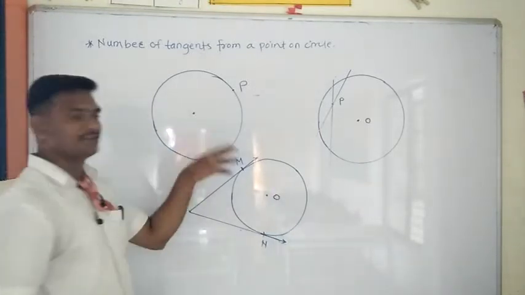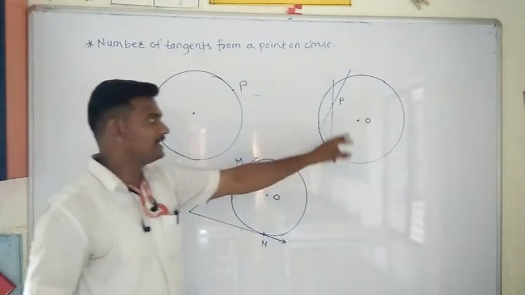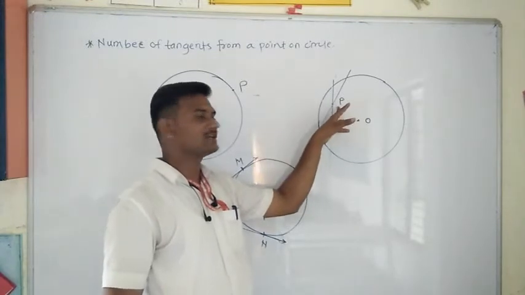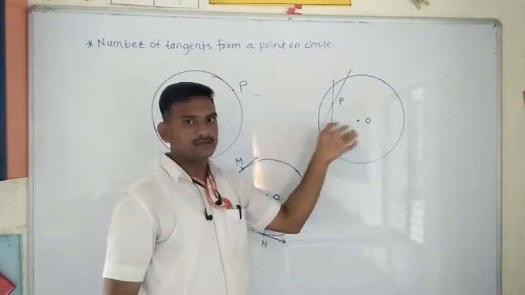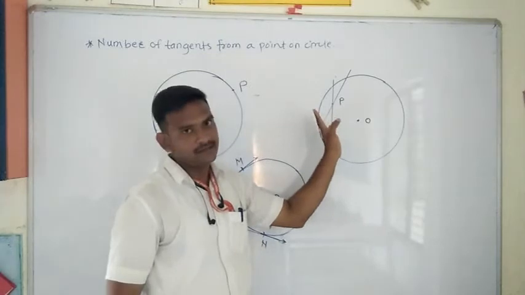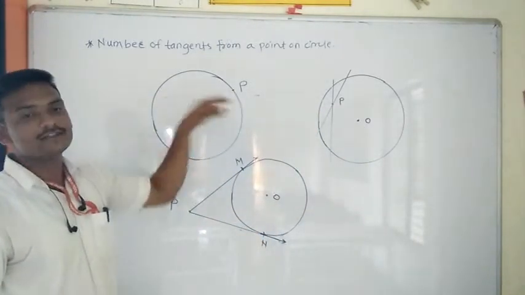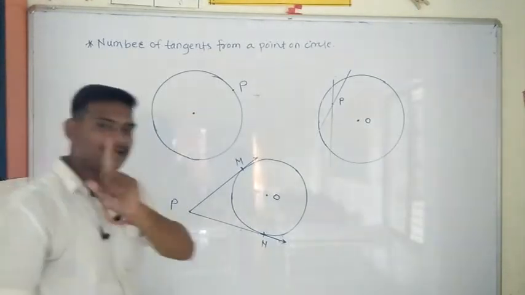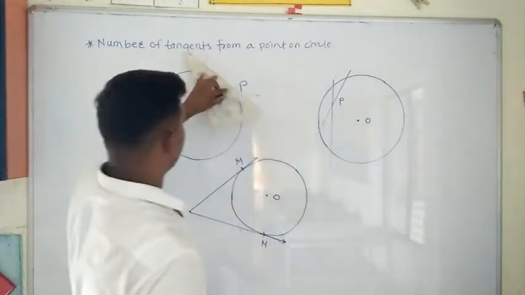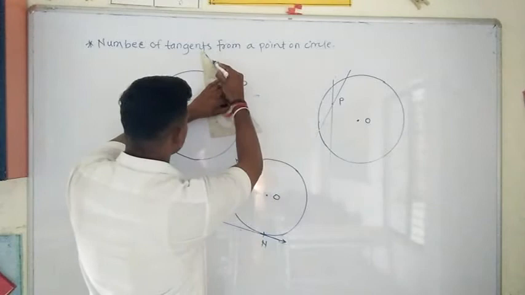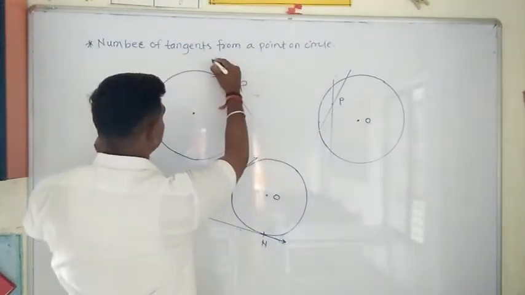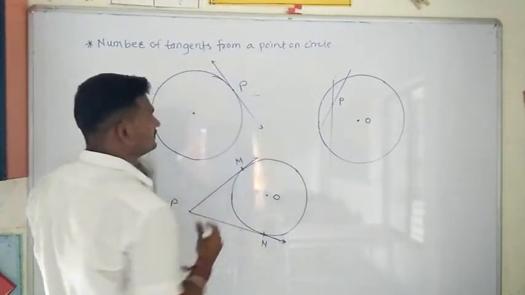Now see here, these are all the three cases. First, what have we considered? We have considered the point P inside the circle. Then we don't get any tangent. We cannot draw any tangent if the point is inside the circle. If a point P is on the circle, then only one tangent exists through this point, only this one tangent like this.